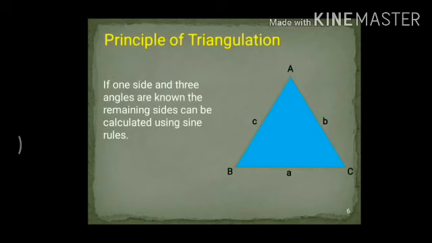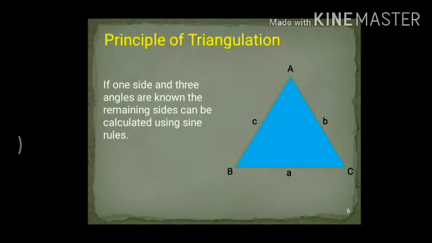If one side and three angles are known, the remaining sides can be calculated by using the sine rule. As you know, if you know the length of one side and the three angles of the triangle, we can find the other two lengths by using the sine rule.